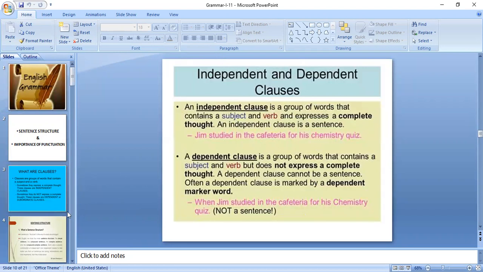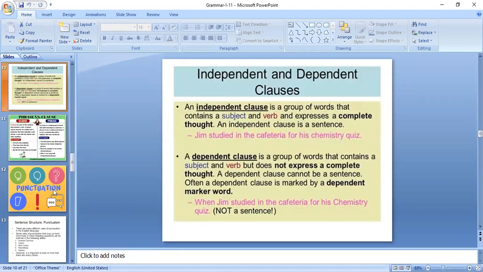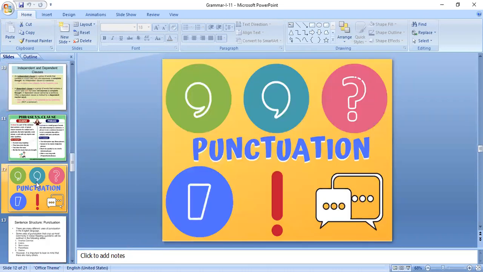In the next class, we will discuss the power of punctuation in English language usage. You might already know all the punctuation marks very well, but still we have to make you follow more rules and regulations.